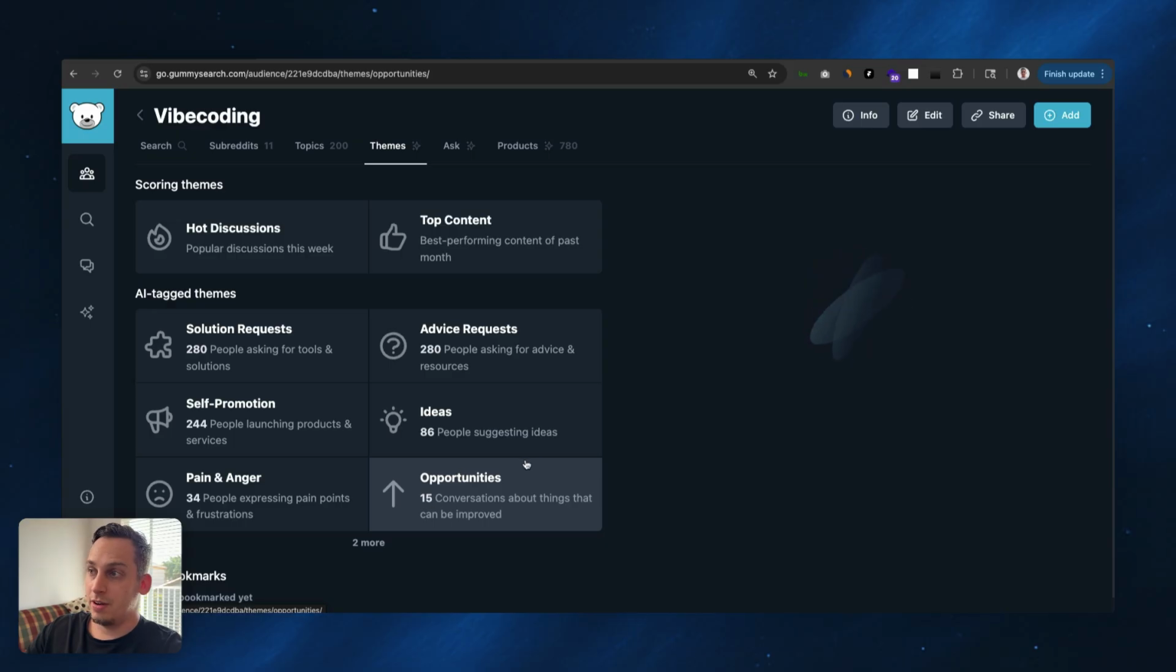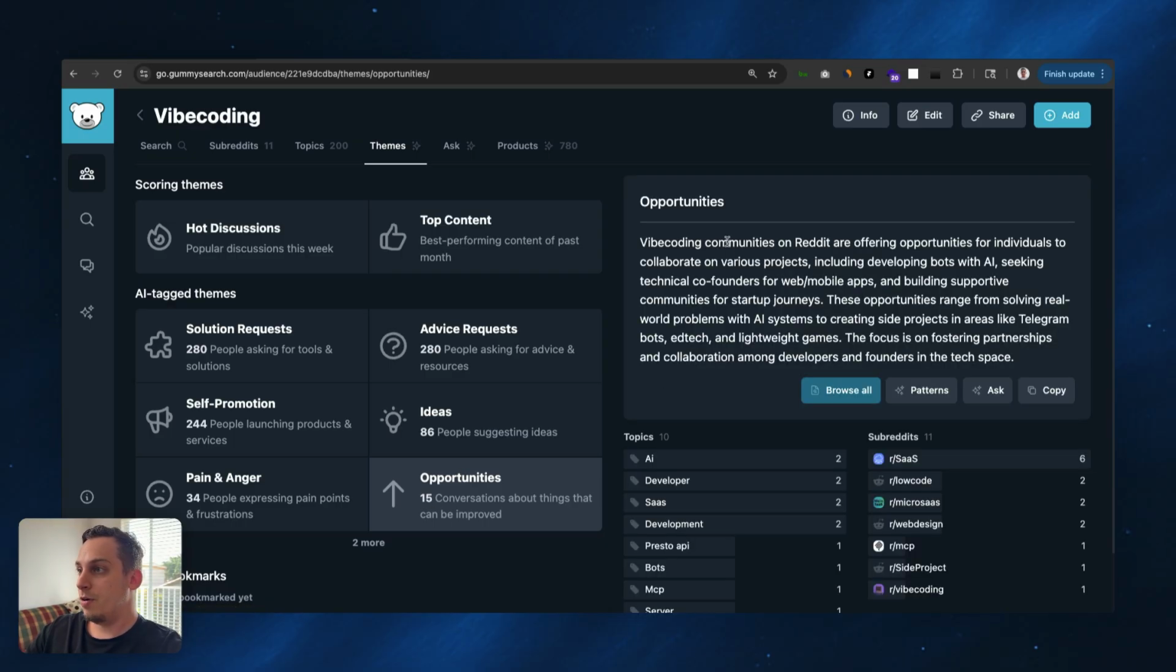And then we get opportunities down here. So if I click on opportunities, we get vibe coding communities on Reddit are offering opportunities for individuals to collaborate on various projects. So that's also another cool thing that you can build, including developing bots with AI, seeking technical co-founders for web and mobile apps, and building support communities for startup journeys, right? So support communities is also another thing that you can probably think of creating, or a directory of support communities. So all in all, I think that Reddit and places like Quora, but I think Reddit is a little bit better, are good places to dive into and do some research in specific types of communities of people and see what they're talking about.